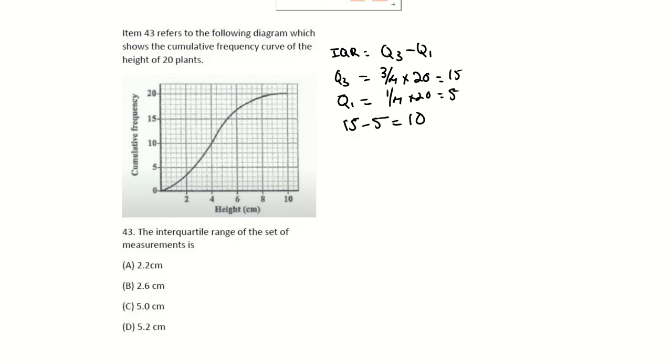Sorry, no, no, no, we're not going to do that just yet. We need to find the cumulative frequency. The height, sorry. So we're looking at 15 and you're going across like this. And then you're going down like this. And then at 5 is like this.